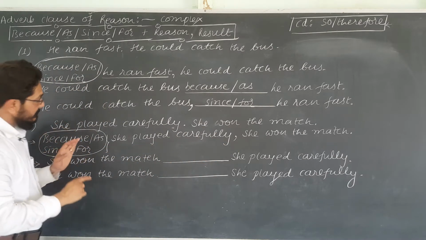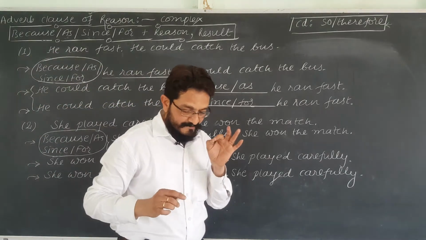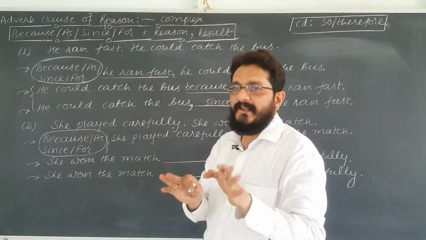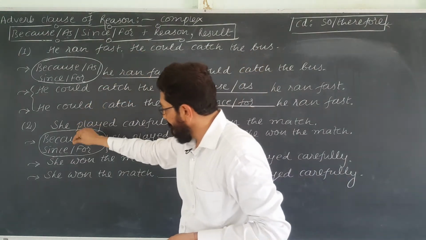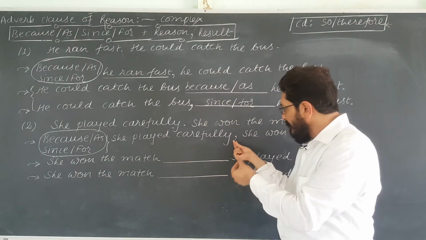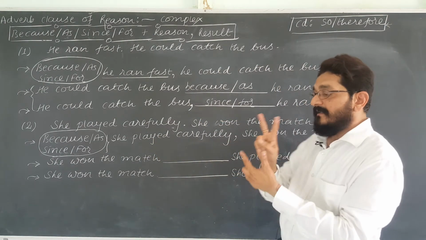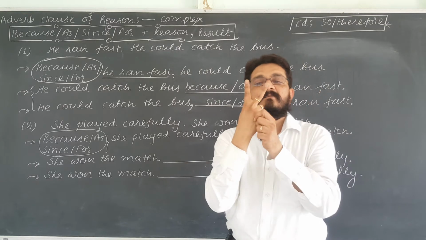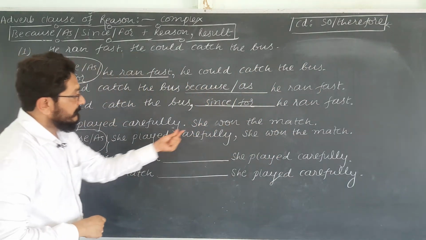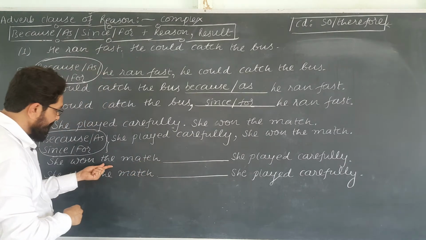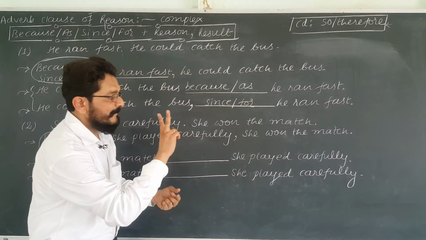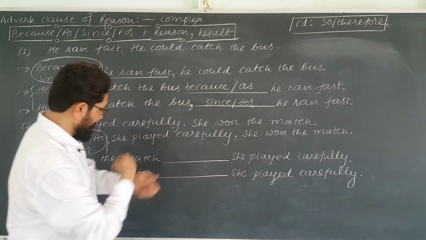If you want to use because, as, since, for at the beginning of the sentence, then all four are used alike. Just put it at the beginning of the sentence, then reason, then comma, and then result. 2 plus 3, now 3 plus 2. It happens in adverb clause. She won the match. She played carefully. Earlier it was like this, now like this.